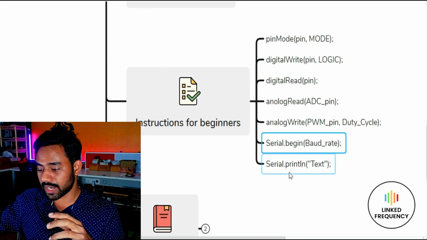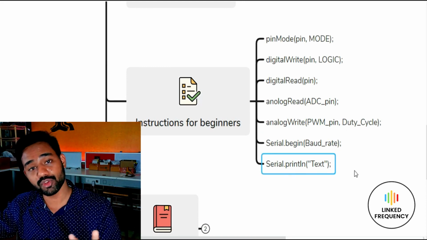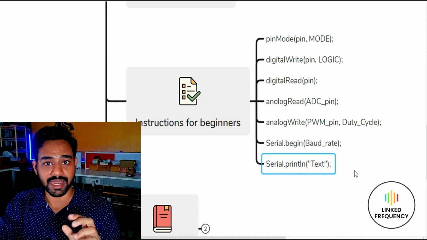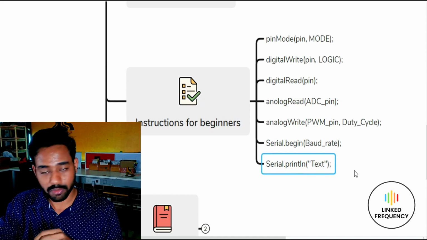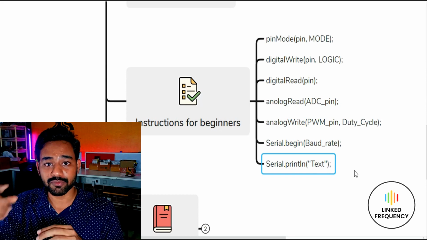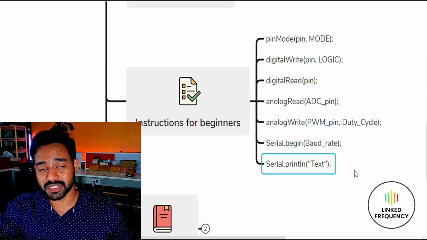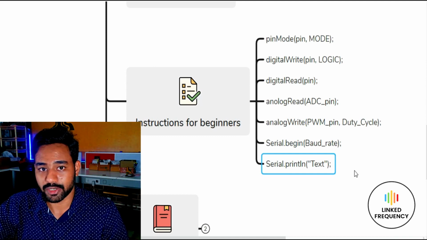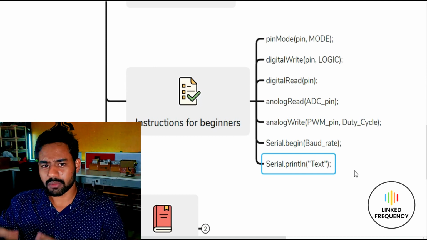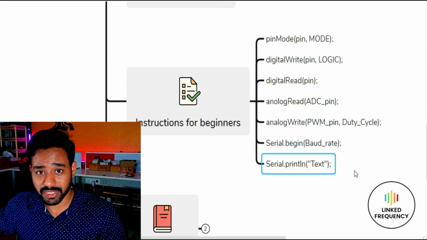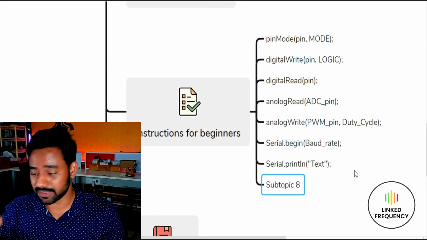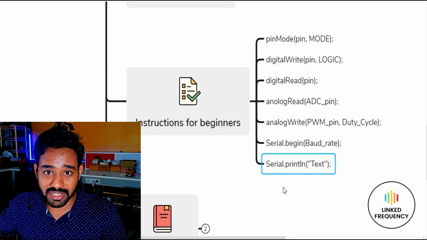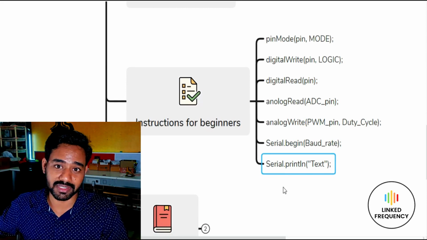Thereafter, whenever you write a Serial.println, wherever and whenever you write it, whatever you write inside the double quotes, you can get that information on your computer screen by using a USB to UART converter, or USB connected to your hardware. We are going to talk about these instructions in detail in the coming tutorial, so need not worry about it. I'm going to explain how you execute these instructions and how to debug things.